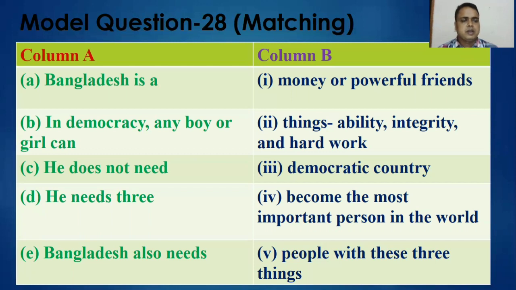Then number C, he does not need money or powerful friends. So C will be matching with number 1. Then number D, he needs 3 things, ability, integrity, and hard work. So D will be matching with number 2.